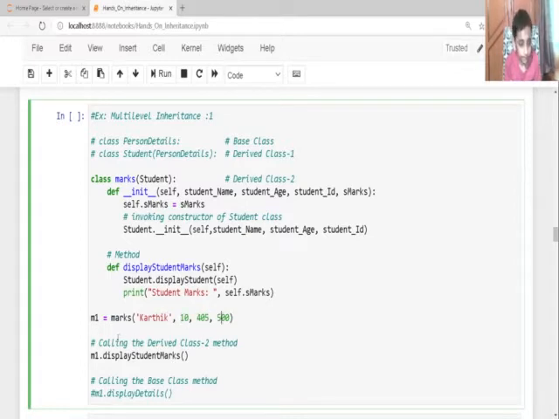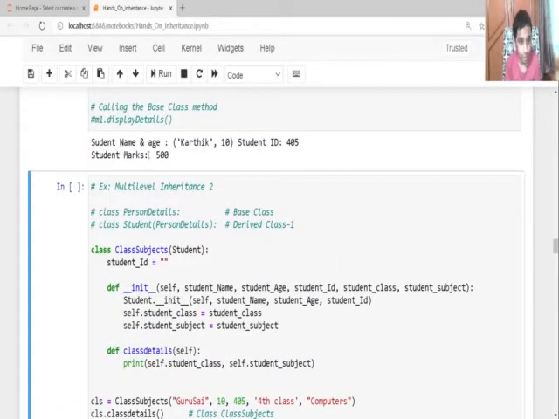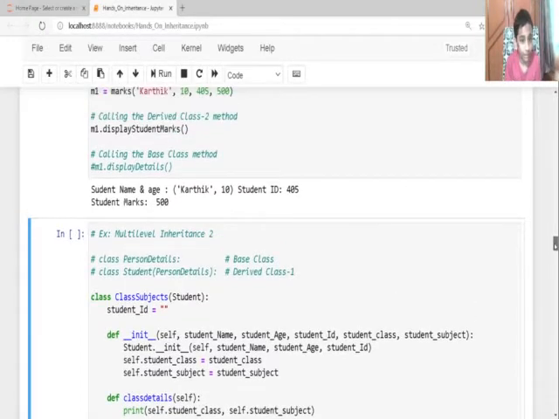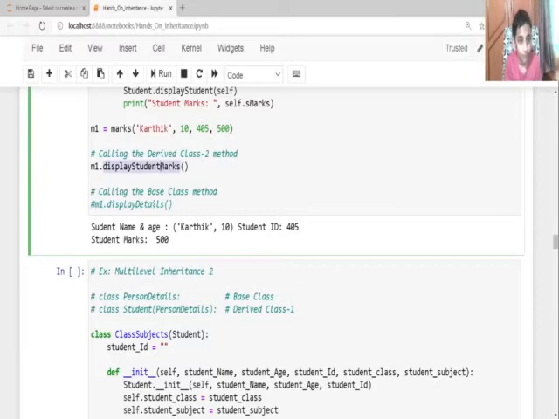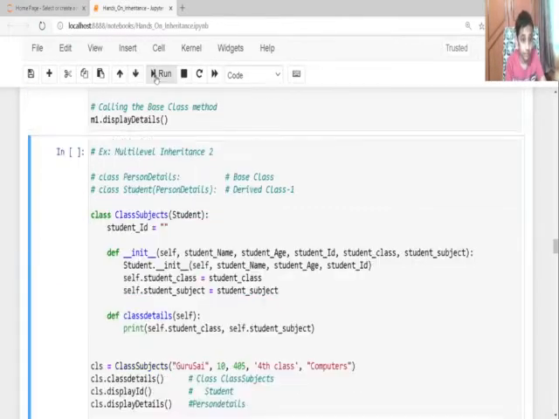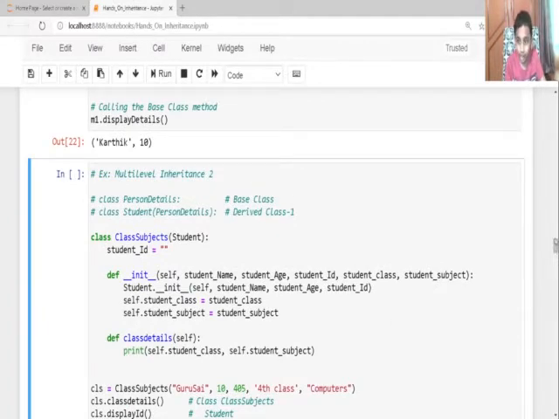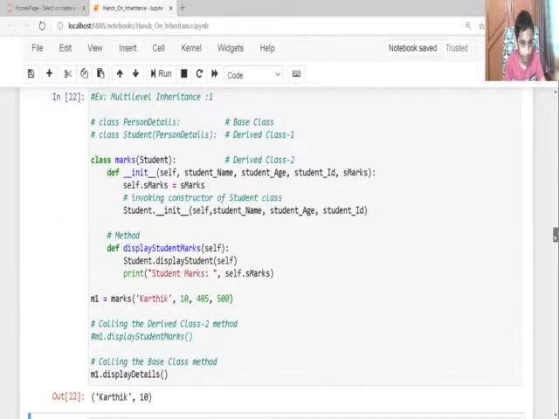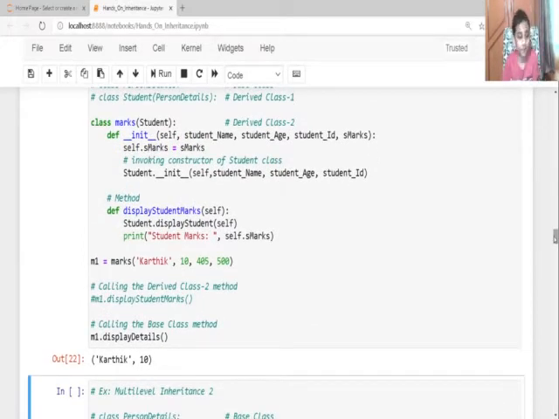Now I'm calling the derived class 2 method, that is from class marks. If I execute this one, it shows student name and age Kartik, as it's calling display student marks. It has student ID, Kartik 10, and student marks 500. Now let me keep this as a comment, and now let me execute this. This is the base class method. It executes Kartik 10, as it has the student name and student age as its parameters.